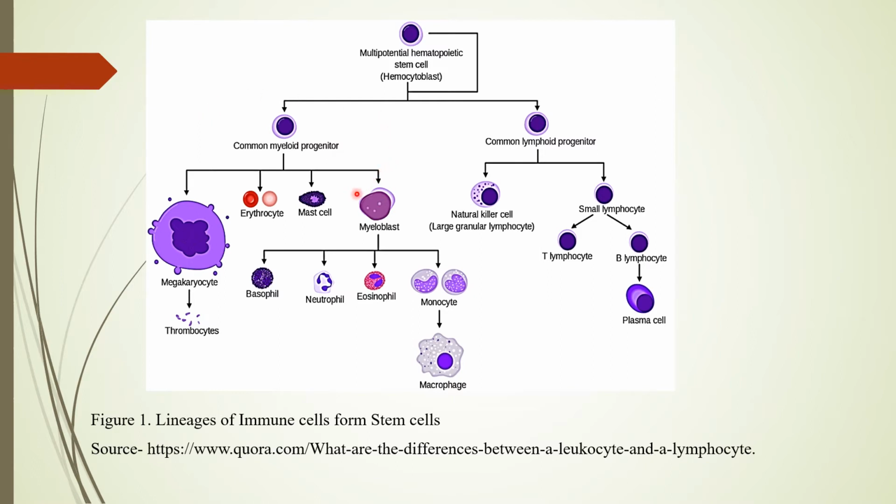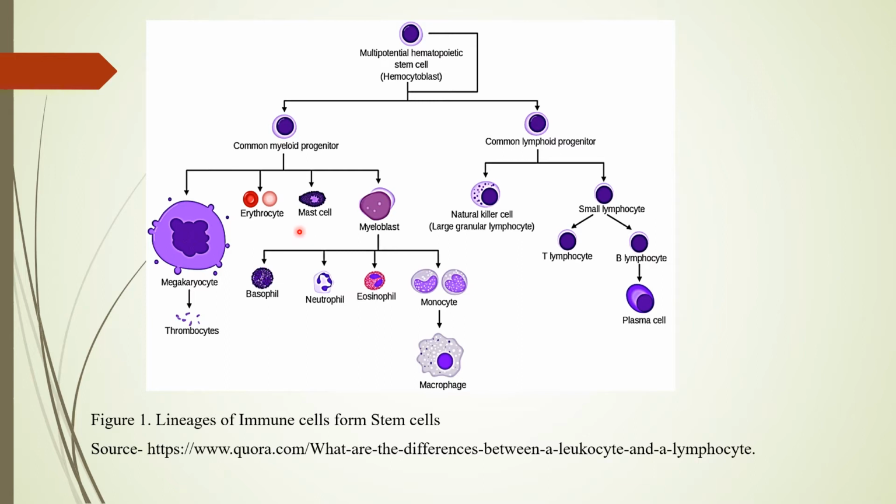Well, here we have the myeloid lineage, in which you can get platelets. Say we have this megakaryocyte that can result in the formation of thrombocytes, or you can get erythrocytes, that is our RBC.